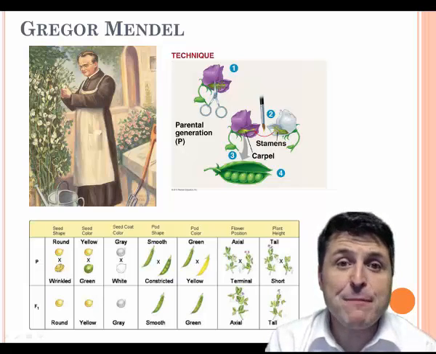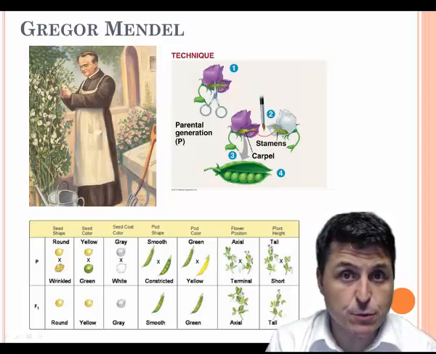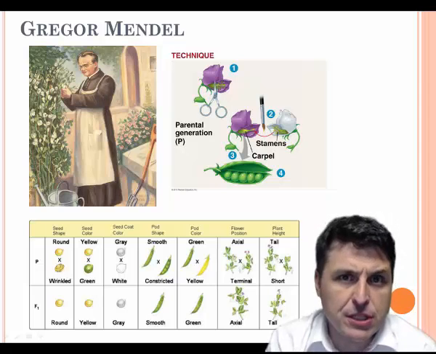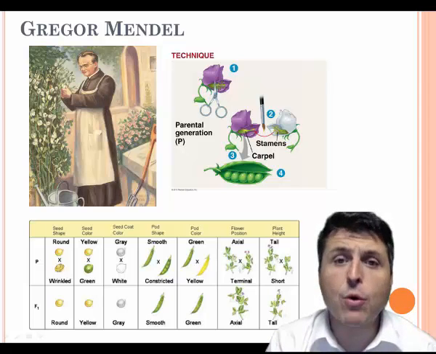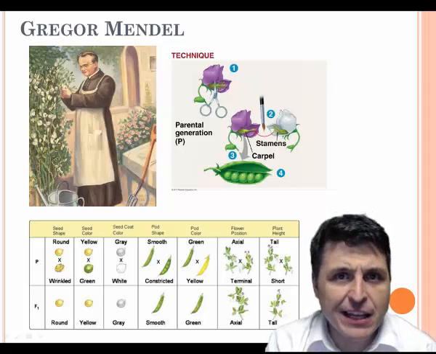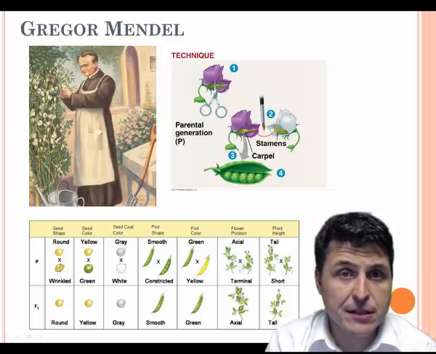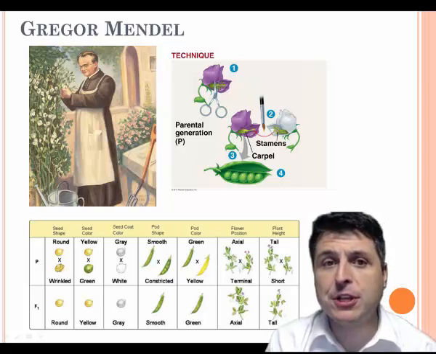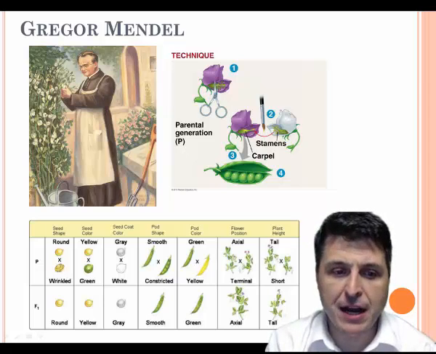Pea plants have many easily distinguished characteristics which we can track from generation to generation, including seed shape or seed color, flower position, or plant height. And finally, it doesn't take long for a pea plant to germinate and reproduce, so we're able to create multiple generations in a very short period of time.